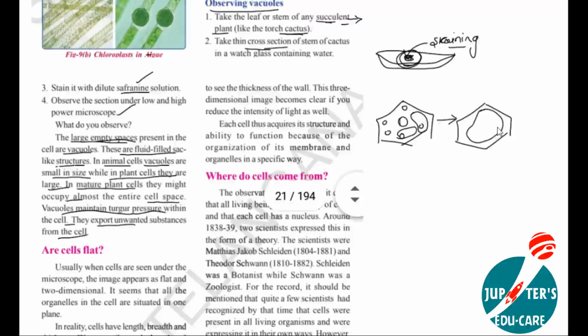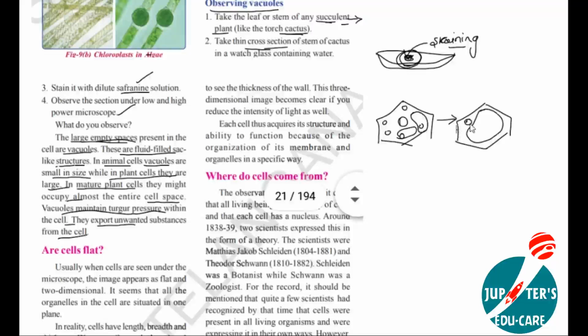In the formation of a single vacuole, the nucleus which is present exactly in the center of the cell may be pushed by this vacuole, and slowly this nucleus moves towards the cell wall. Means because of this vacuole, the nucleus position will be changed.